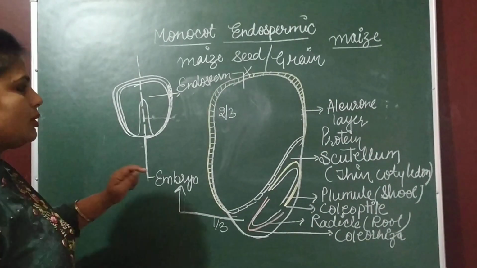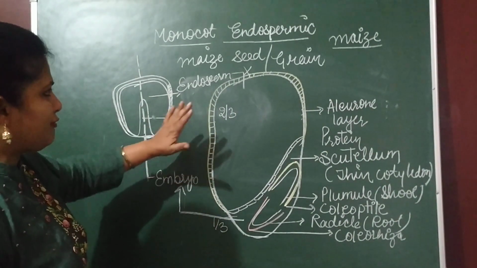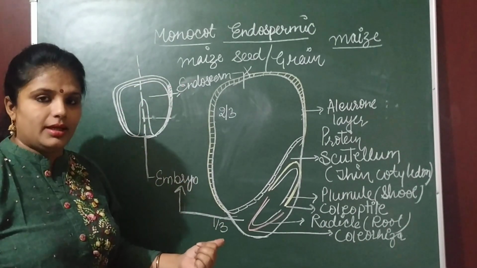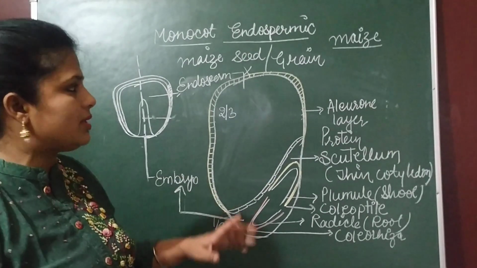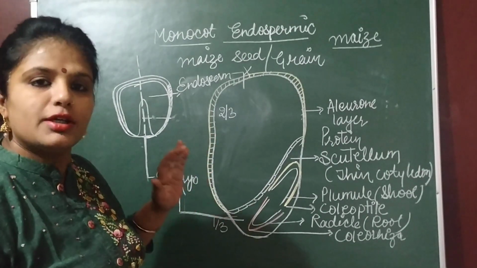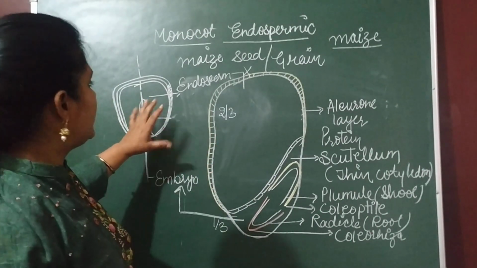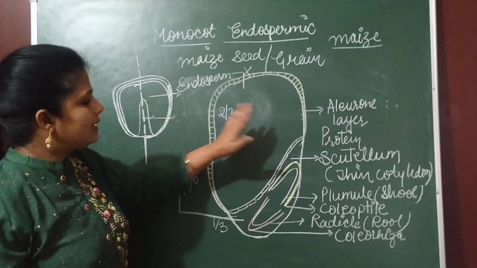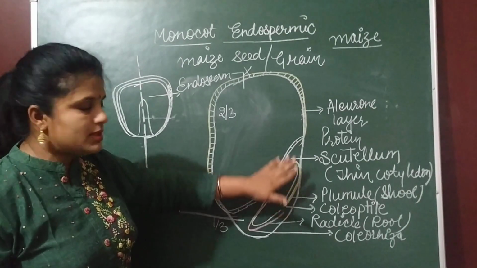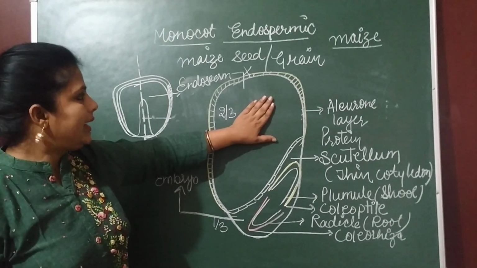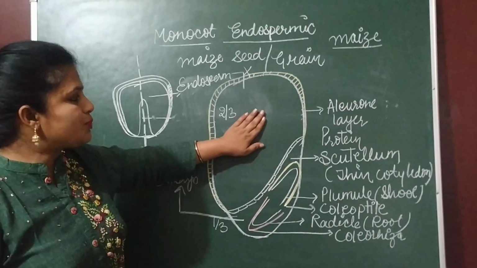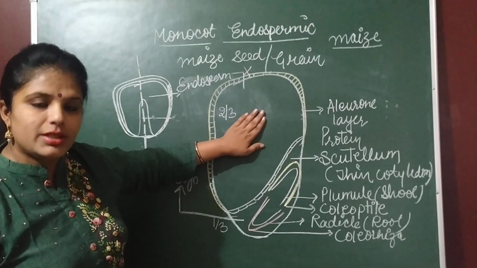Right? So, what is the basic structure? First of all, what you have to learn: in maize, it is not a seed, it is a maize grain, because seed coat and fruit wall are fused, right? And if we have a transverse section of this seed, then it is divided into two regions. 2/3 region is covered by endosperm and 1/3 region is covered by embryo. Endosperm is the main tissue where the food is stored.